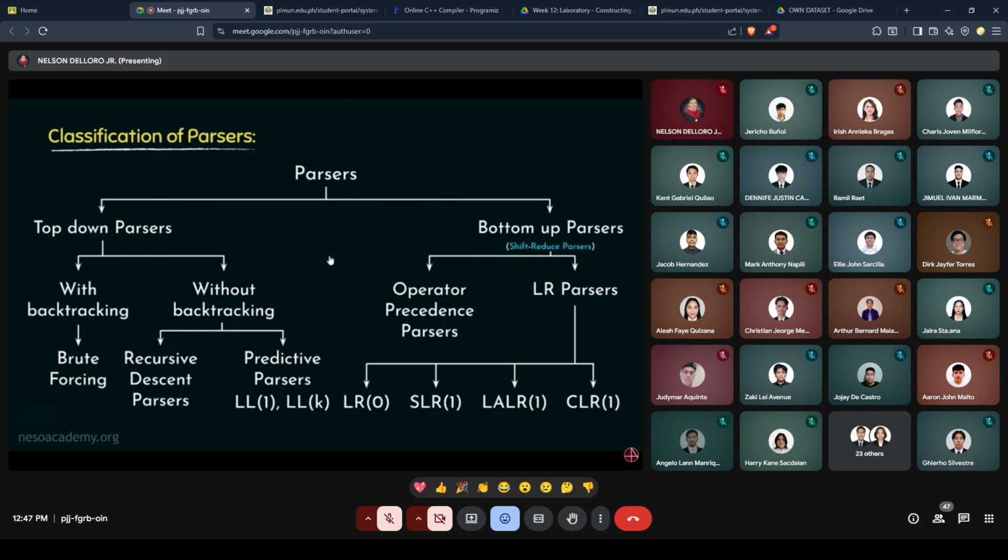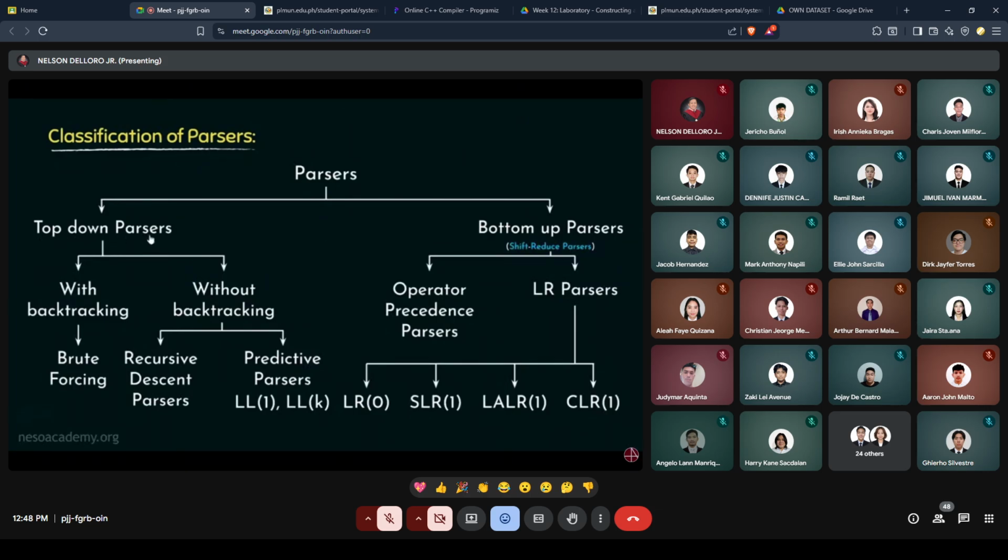In this chapter, we are going to focus on the top-down parsers, specifically the top-down parsers without backtracking. In the next chapter, we will learn about all the bottom-up parsers. However, I would like to provide some insights about the different parsers. Except for the operator precedence parsers, all the other parsers are unable to handle ambiguous grammars. So apart from this particular parser, for all the different parsers, we will have to use unambiguous CFGs.